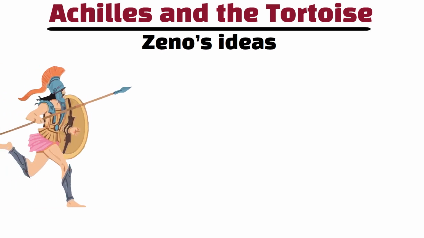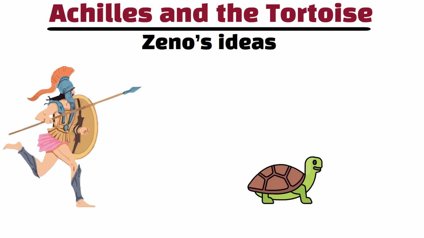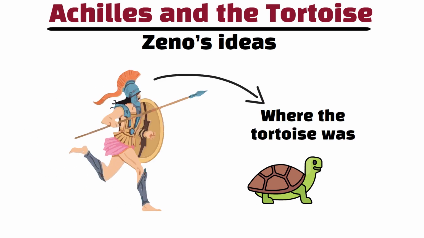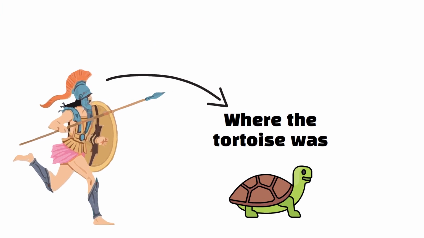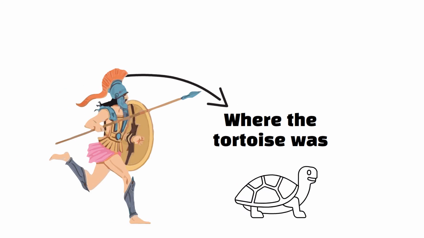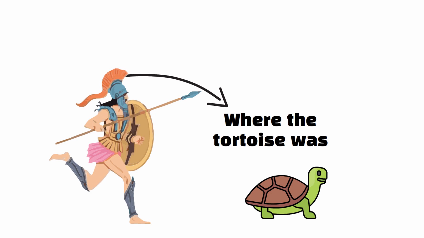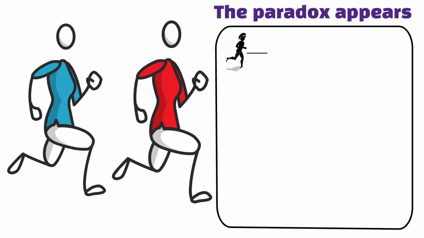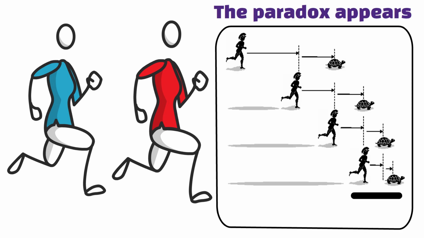Achilles and the Tortoise. Achilles and the Tortoise is another of Zeno's ideas. Achilles, who runs fast, gives a slower tortoise a head start. To catch it, he must first get to where the tortoise was. By then, the tortoise has moved forward. Achilles keeps closing the gap, but each time the tortoise moves a bit further. This suggests he never catches up. Of course, we know faster runners do pass slower ones. The paradox appears because it breaks motion into an endless number of steps.